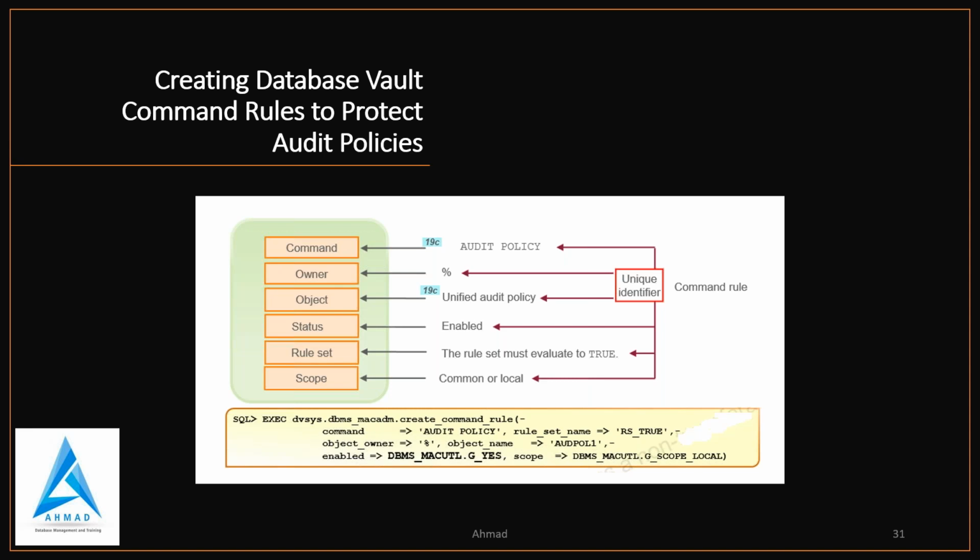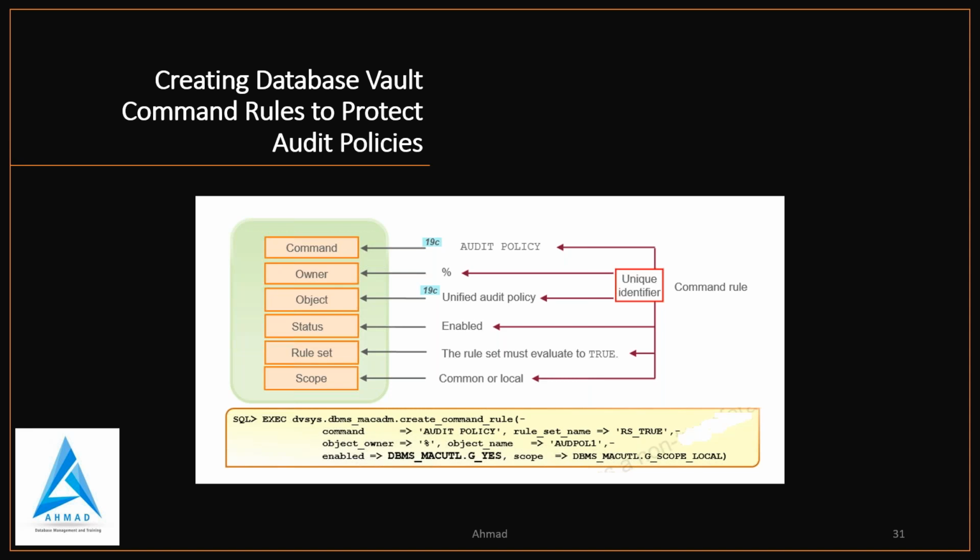They are known by a unique combination of command, object owner and object name. So therefore you can create multiple select command rules as long as the object owner and object name attributes are different in these command rules. Okay, so this is all about that.